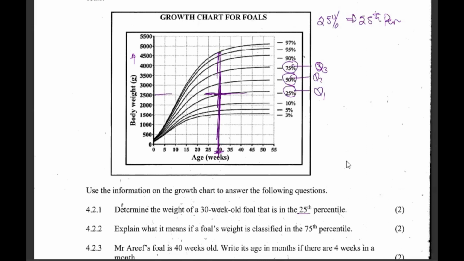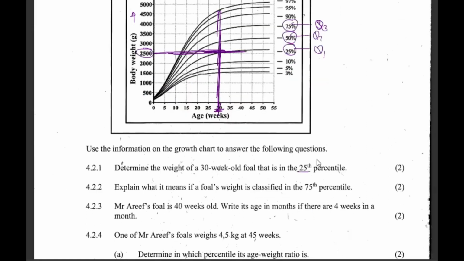They're asking us to determine the weight. Where does the 30 touch the 25th line? Then you draw another straight line coming this other side, just to identify it. So here we are saying 2,500. These are grams, they never said kilograms, so it's fine.